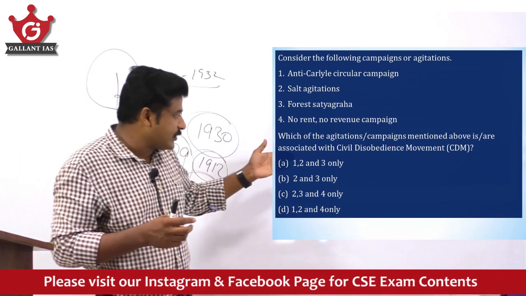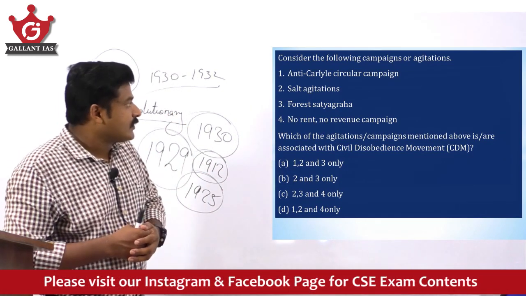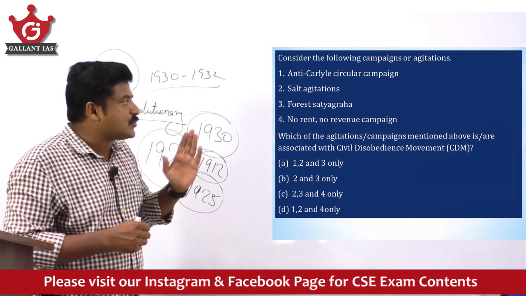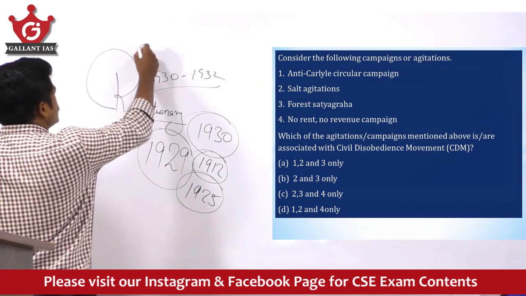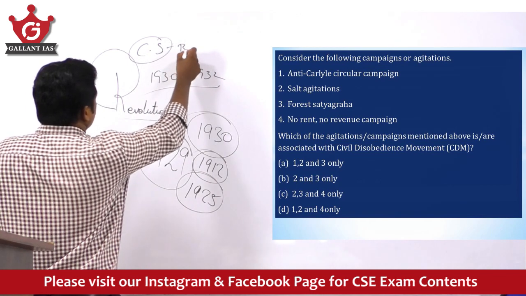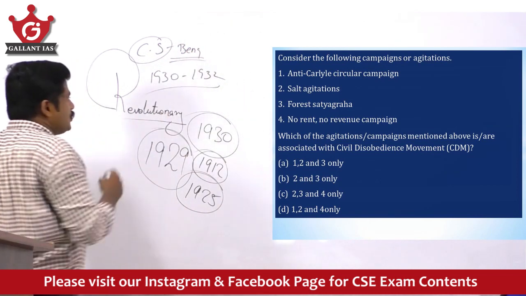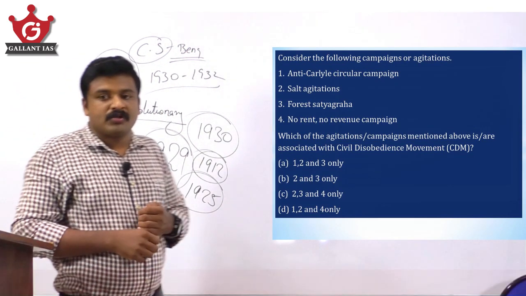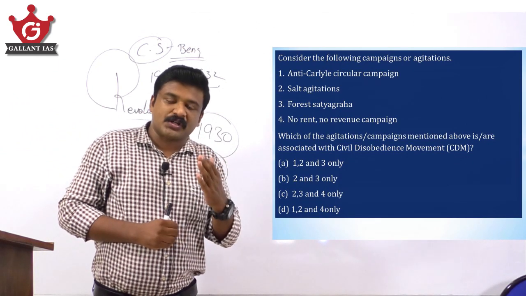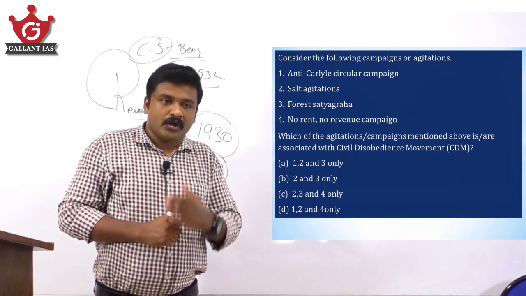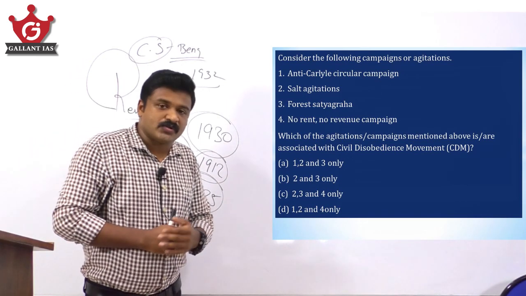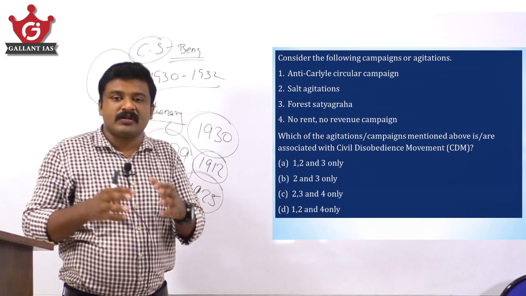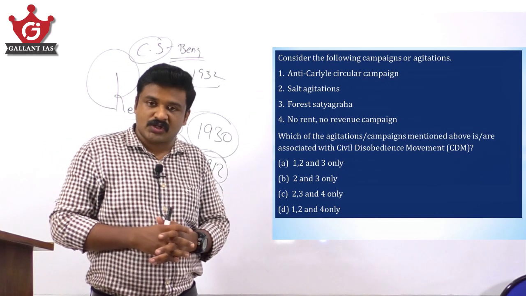The anti-Carlyle circular is related to the Swadeshi movement. The chief secretary of Bengal issued a circular that educational institutions and students who took part in the movement would not be provided with any financial assistance.